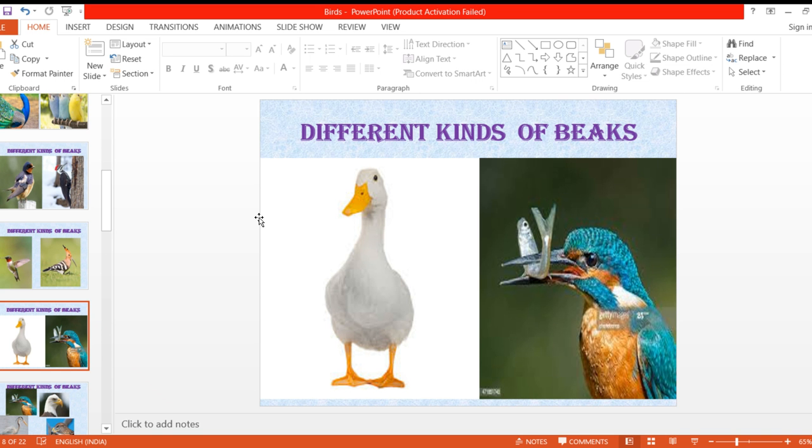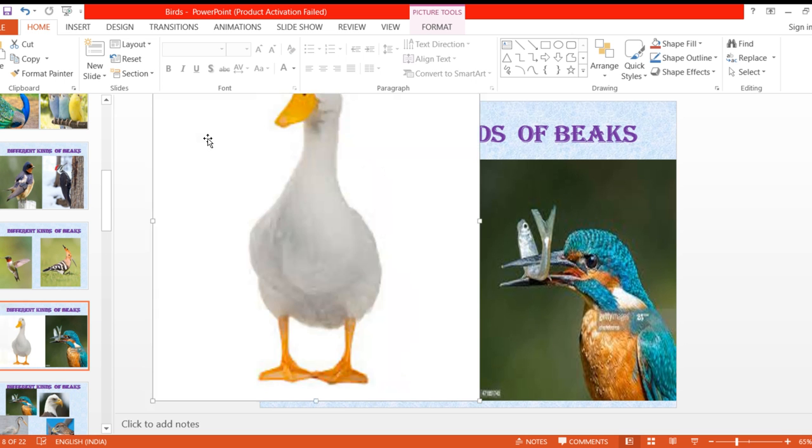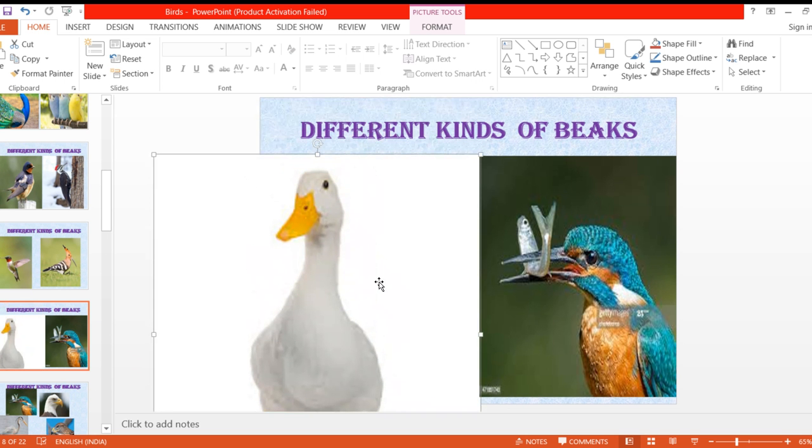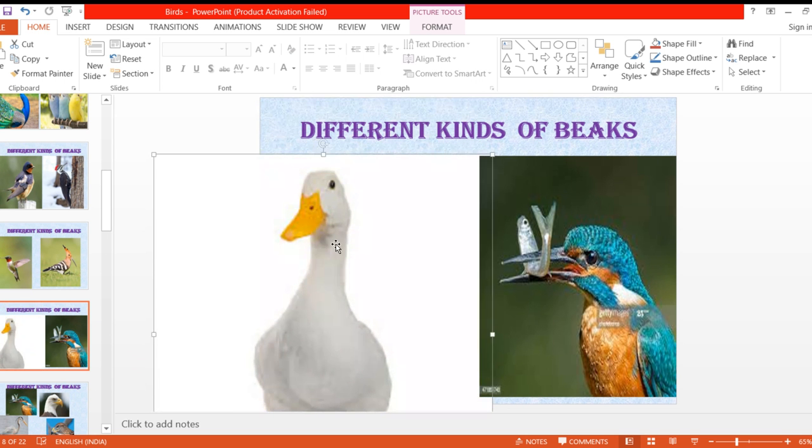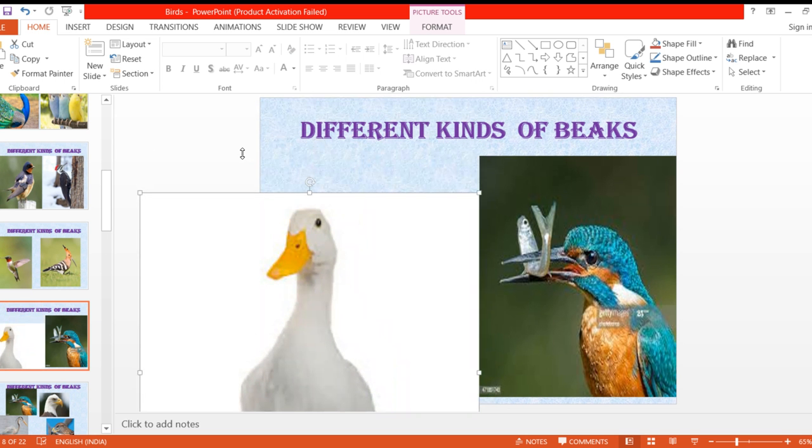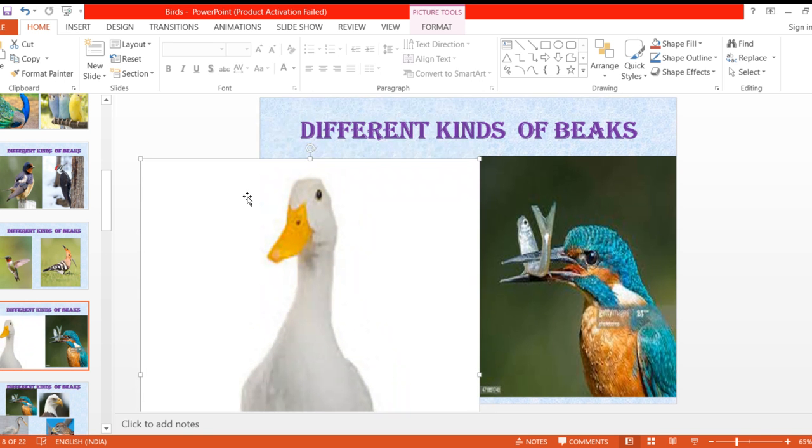Now duck. Can you see something on the duck's beak? Wait. I'll make it a little bit big so that it will be visible. Now just tell me what you can see on the duck's beak. Can anybody tell me? What is on the duck's beak? How is the duck's beak?